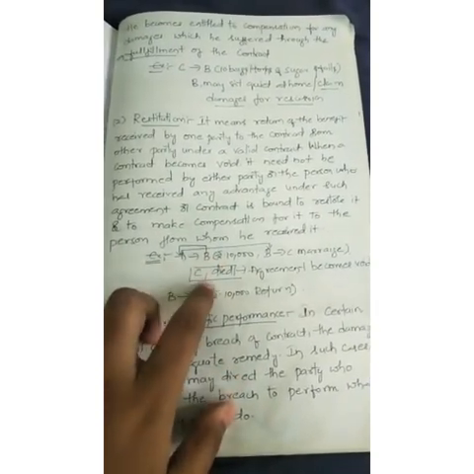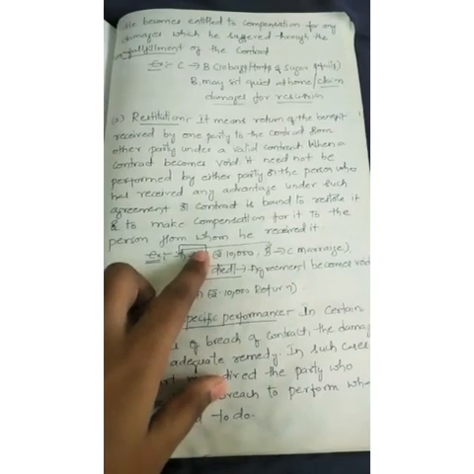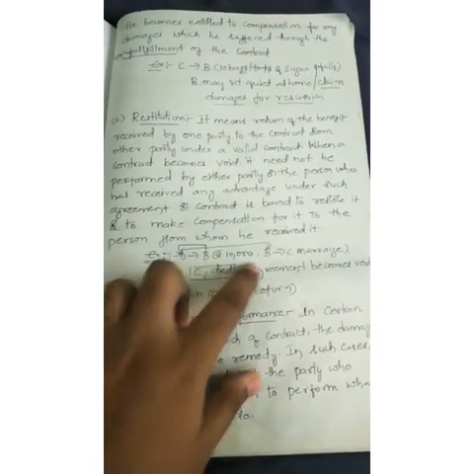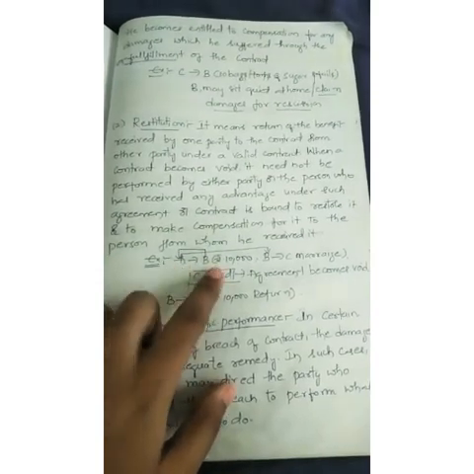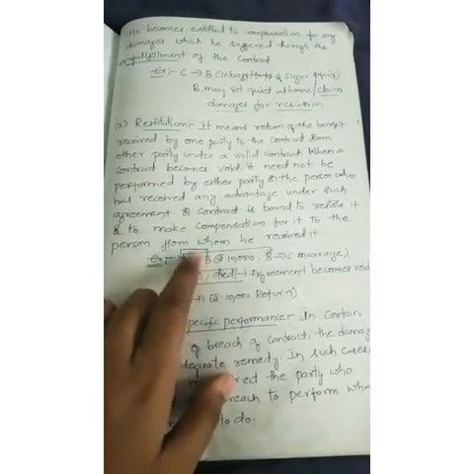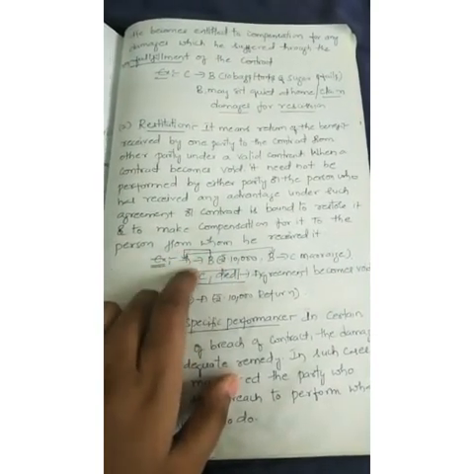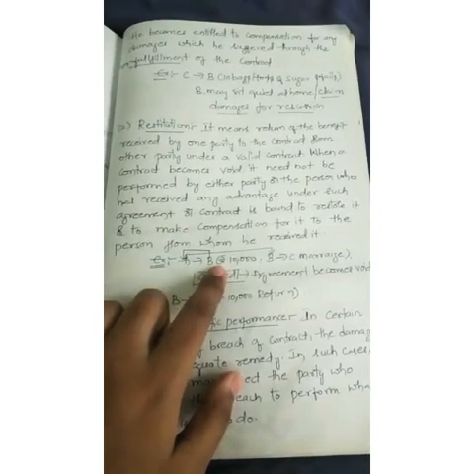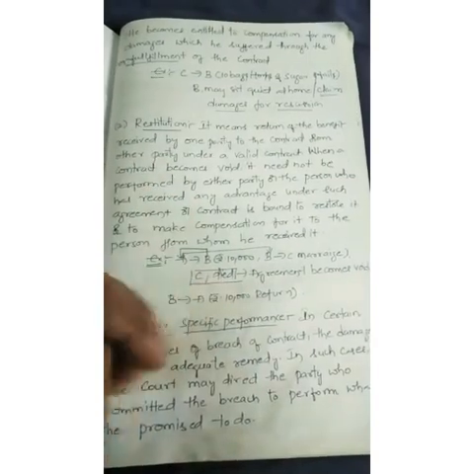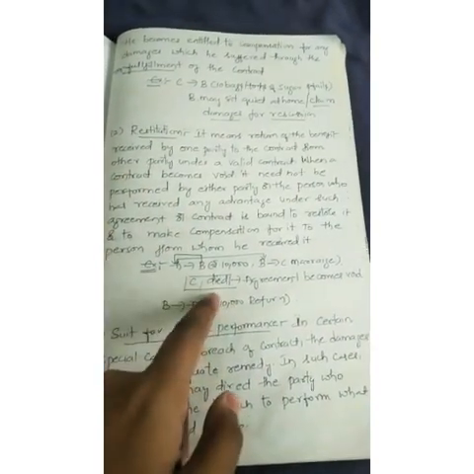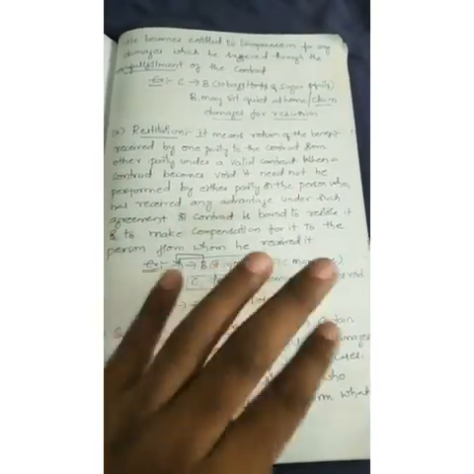But C died, so B cannot perform the obligation, because the party with whom he has to perform has died. A gives 10,000 to B, without knowing that C has died.